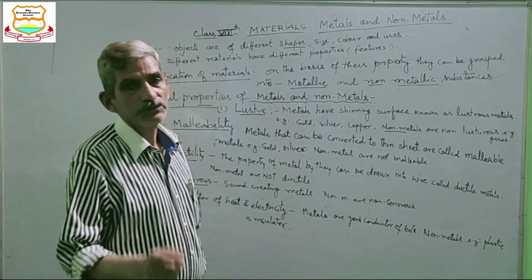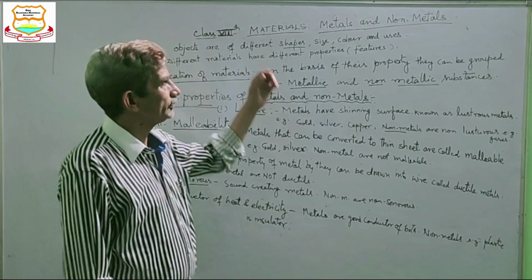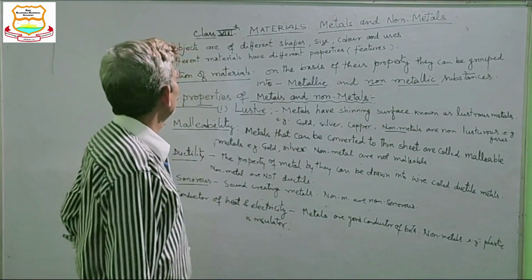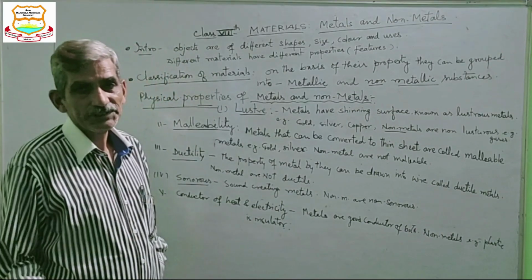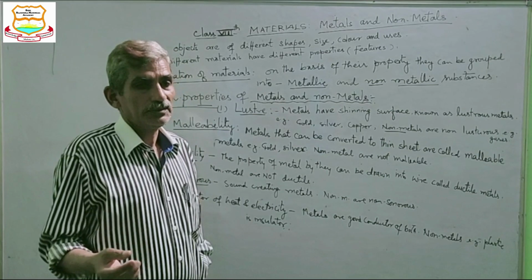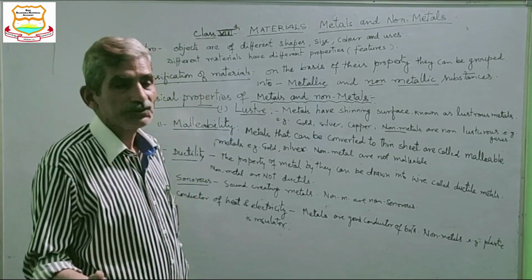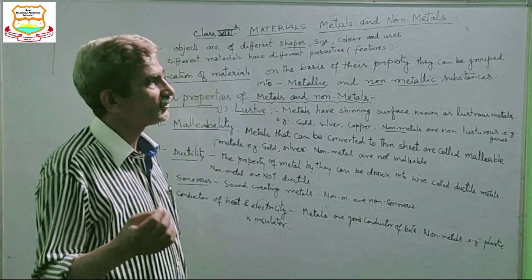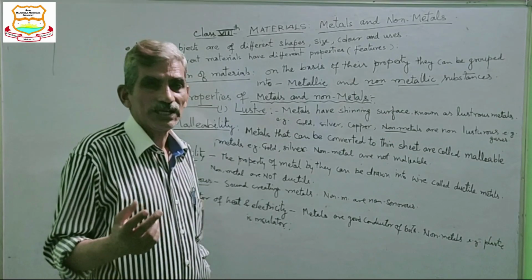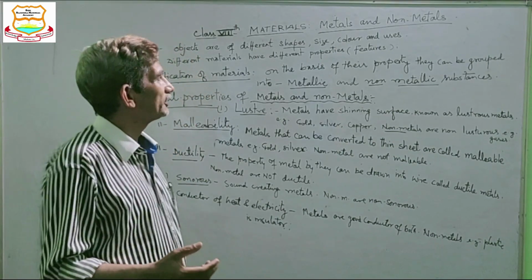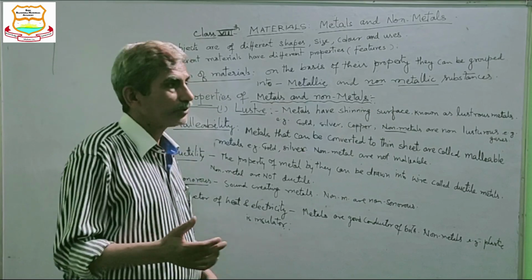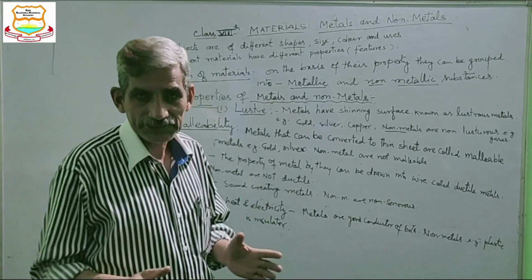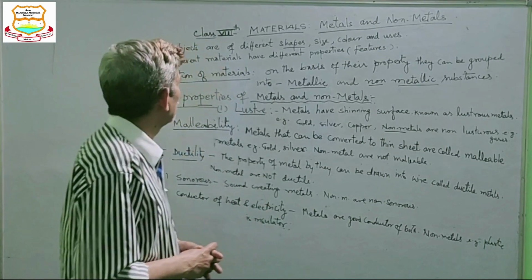To tell you about a new chapter, that is materials, metals and non-metals. You know, there are various types of material on the earth or even in the universe, and objects are of different shape, size, color and usage. Different materials have different properties. So we have two types of material, that is metals and non-metals.